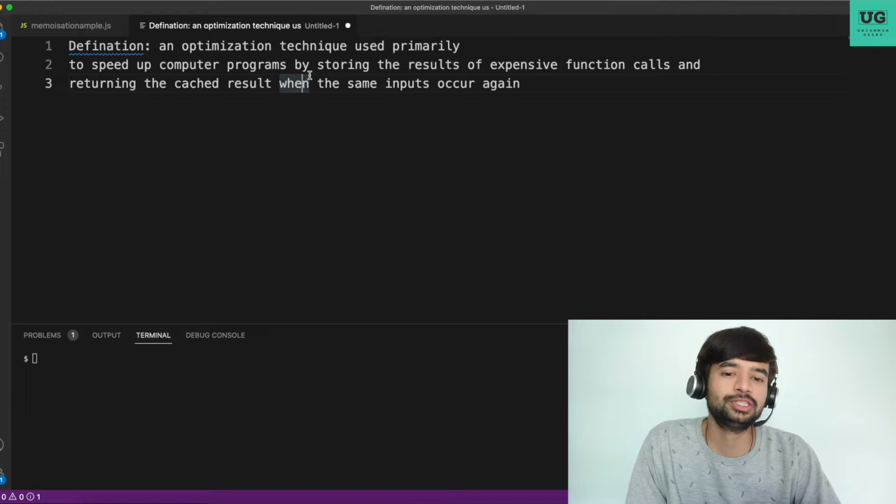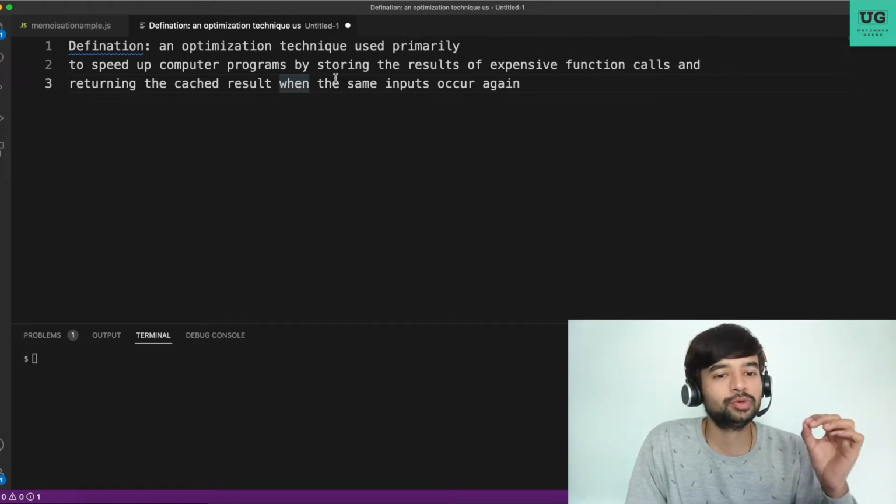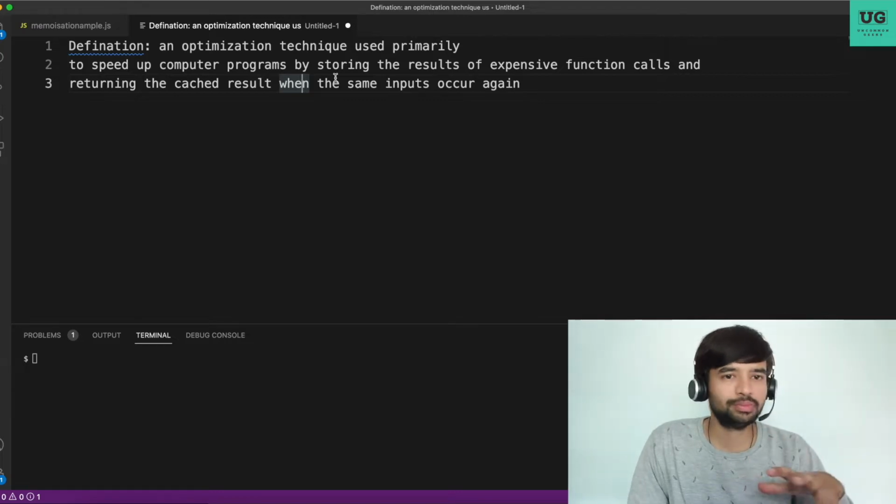Definition: an optimization technique used primarily to speed up computer programs by storing the result of expensive function calls and returning the cached result when the same input occurs again. Most may understand, but in very simple words, that is what memoization is. Whenever you're doing a big computation where the computation needed to get the result is so high, then don't do it repetitively. If there is a chance where you can cache that value, then please cache the value and return the cached value. A very simple example is the factorial program, correct?